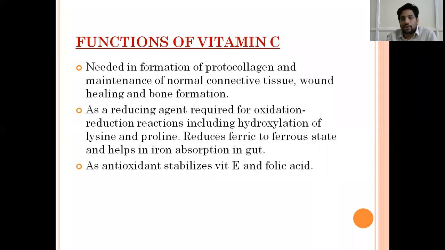As a reducing substance, it participates in oxidation reduction reactions, especially hydroxylation of lysine and proline. And it reduces ferric to ferrous. When we give ferric sulfate in the treatment of iron deficiency anemia, we generally ask that it be taken with vitamin C, like lime juice, lemon juice or orange juice, which has high vitamin C. It converts iron from the ferric to the ferrous state, and the ferrous state is absorbed well in the gut. As an antioxidant, it also stabilizes vitamin E and folic acid.